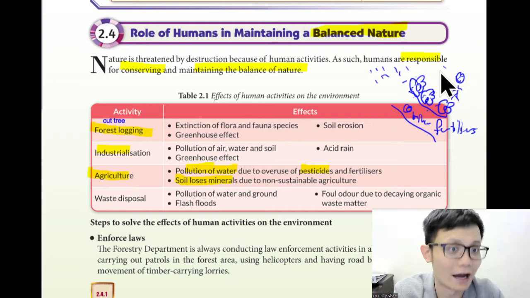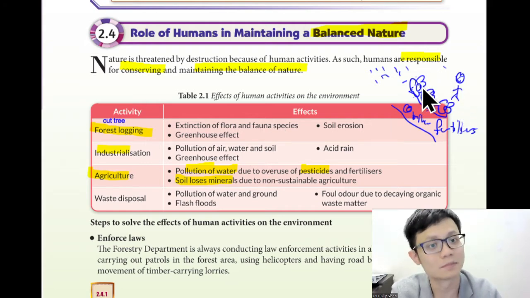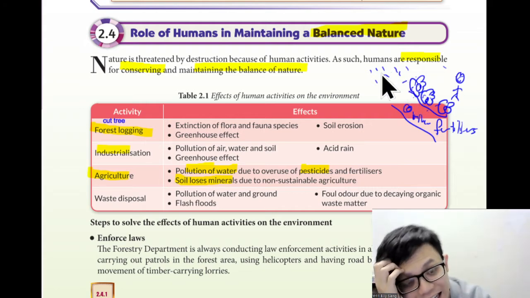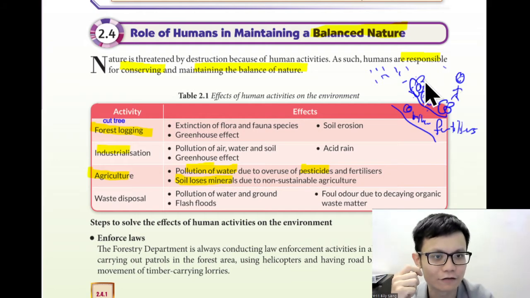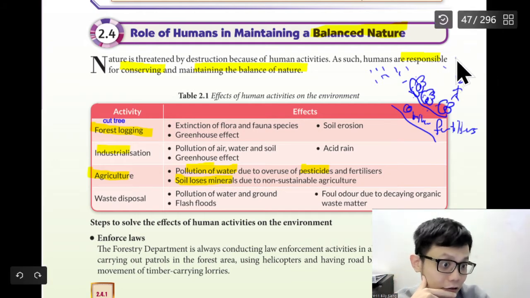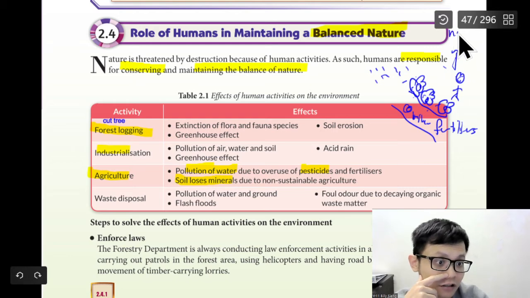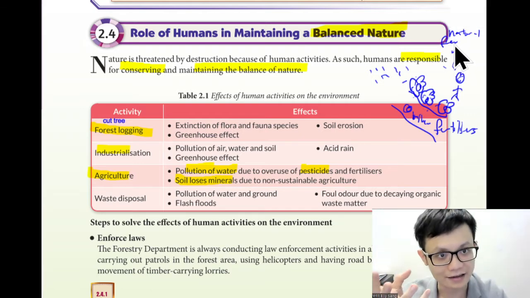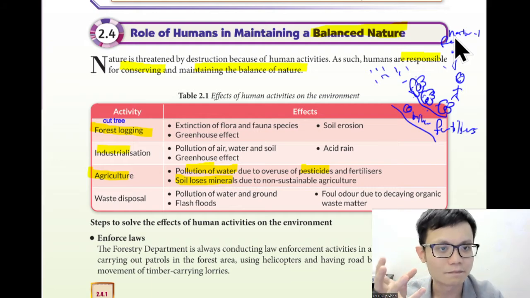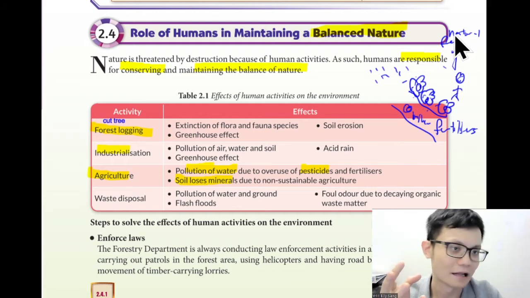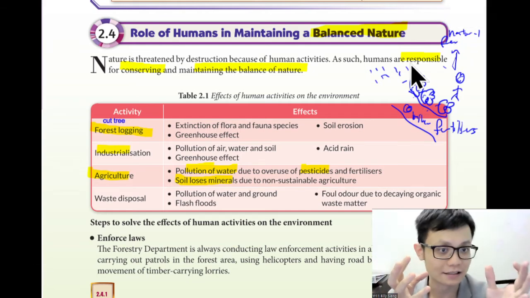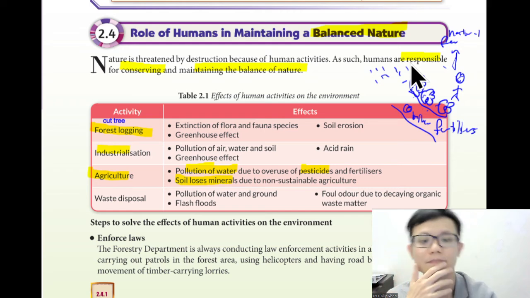So this is why farming at times, if beside a pond or river, actually causes pollution to the water. Unless Ali is smart enough to study science, maybe Ali wants to use natural fertilizer. Then it won't cause harm. Natural fertilizer is like cow dung, tai lembu, tai ayam, tai apa lagi? Tai kelawar, all the tai lah. So this is a natural fertilizer. It won't cause pollution into the river or the pond.